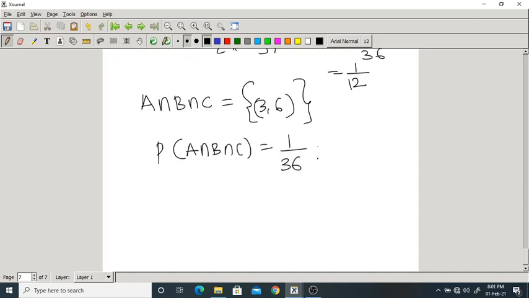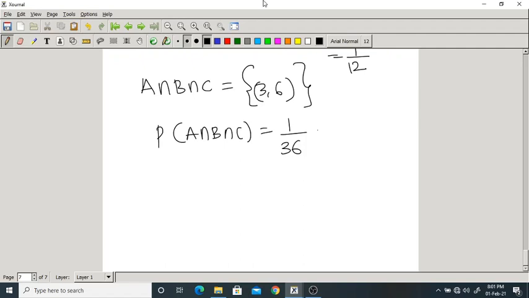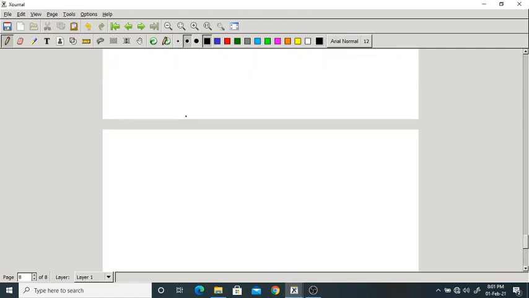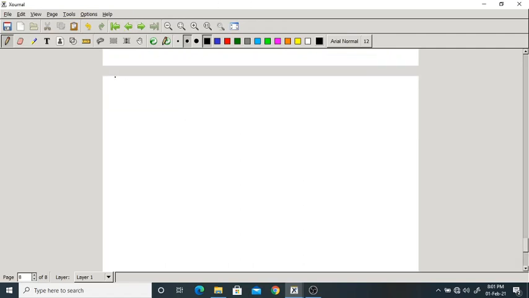So let me write all the probabilities at one place. The probability of A is 1 by 2. The probability of B is also equal to 1 by 2. The probability of C equals how much? 4 by 36.